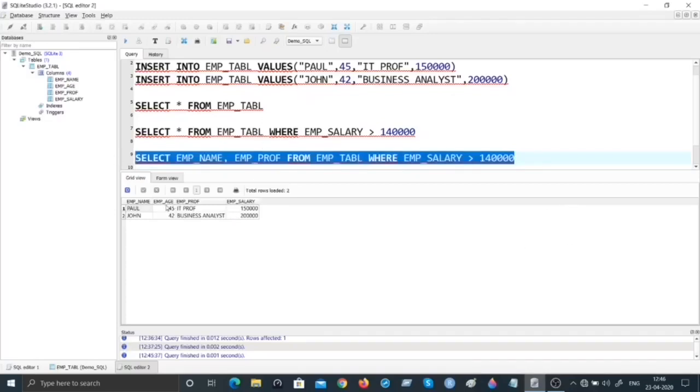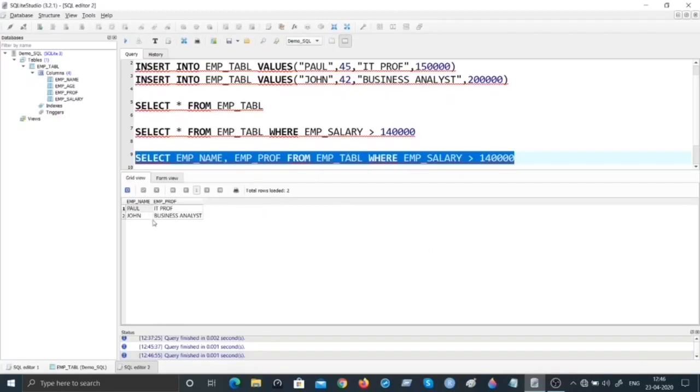So instead of getting age as a column, I'm going to get only the name and profession, the two columns that I'm interested to see. Can you see that? So it is not just getting you the columns of interest that you want to see, but also ensuring that the records meet the criteria that you have selected.